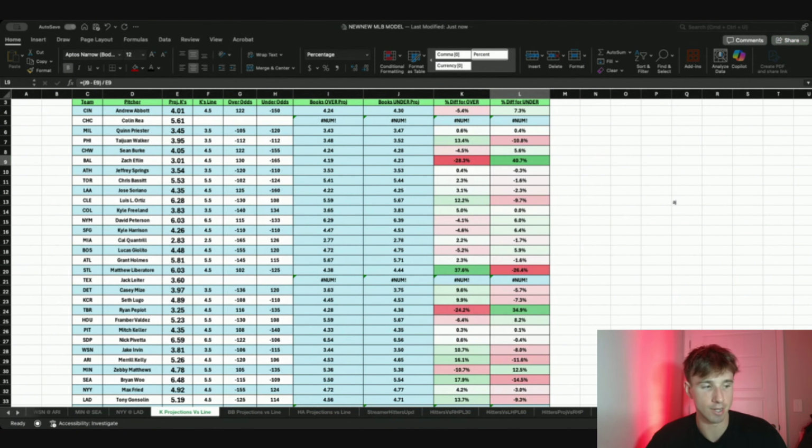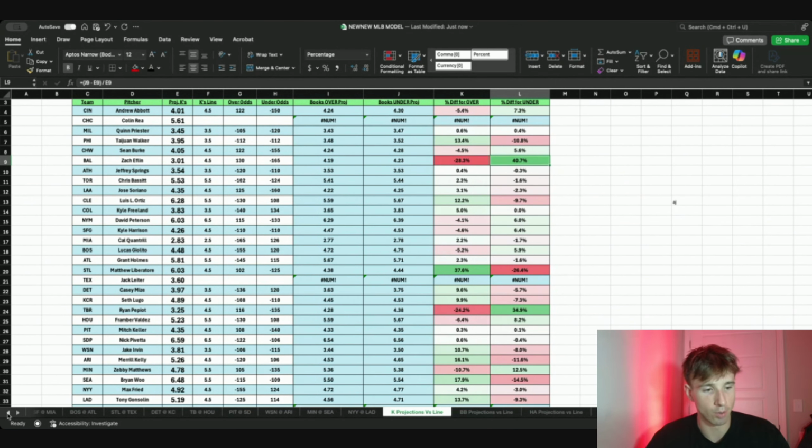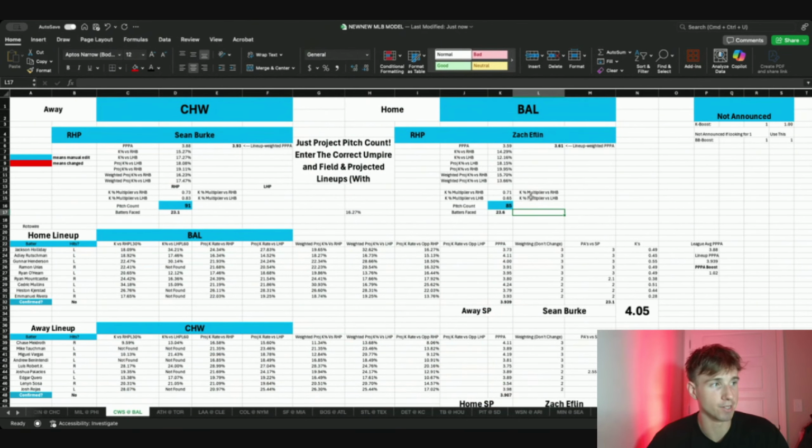And let's go into Eflin's projections. One thing I know about Eflin is that I do the pitch count myself. His pitch count has been way down this year. He's dealt with injury a little bit. He's struggled a little bit. So I tried to take his median. I think I have him at 85 pitches thrown.